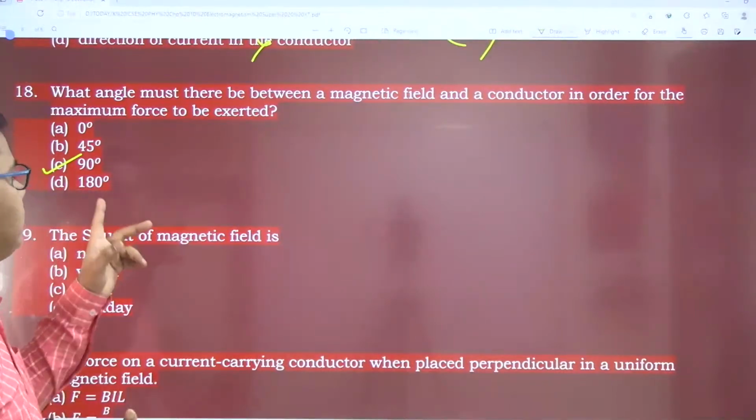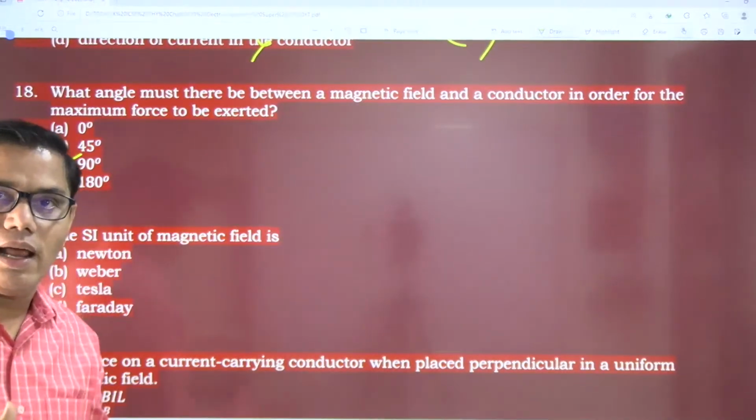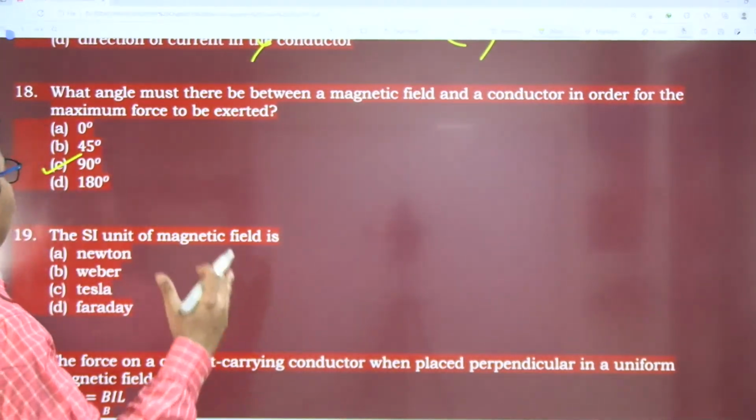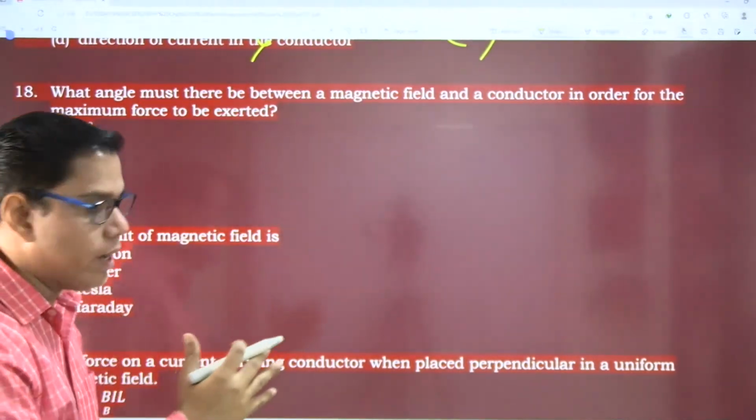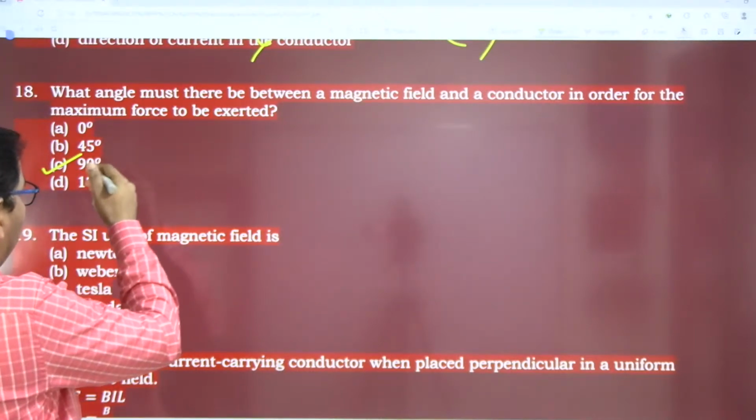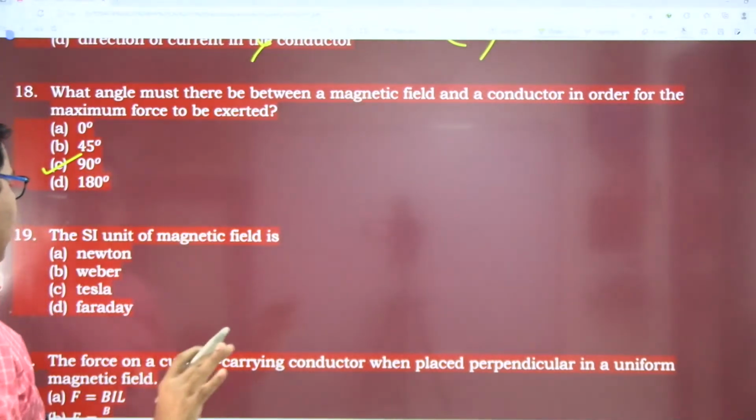Okay, so it should be exactly 90. Any angle other than 90 degrees, the force or induced current will not be as strong as it is at 90 degrees.